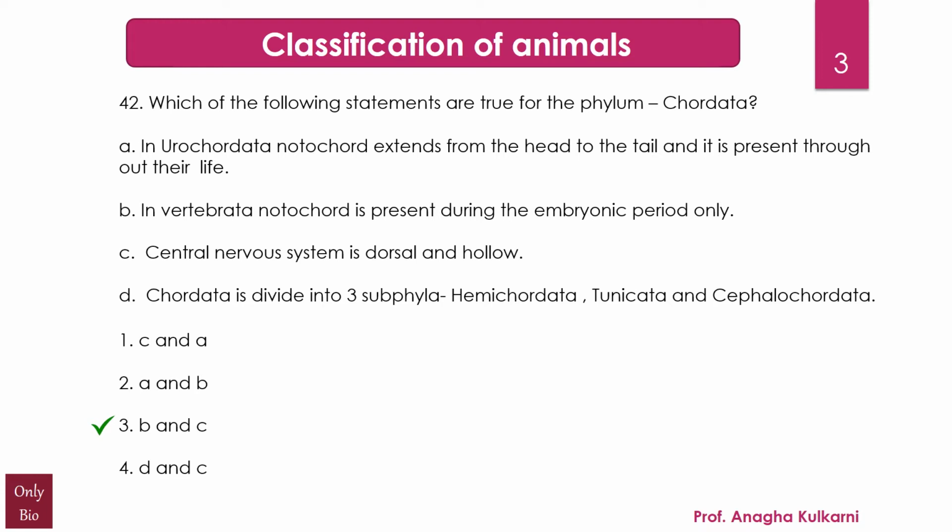Now the second one, or rather let us come to the false statement, that is the fourth one first, because the second it is very much clear that it is a true statement, right? Now chordates, the false statement I'm trying to tell you, chordata, these are divided into 3 subphyla, which are Vertebrata, Tunicata or Urochordata and Cephalochordata. So this is a wrong statement.